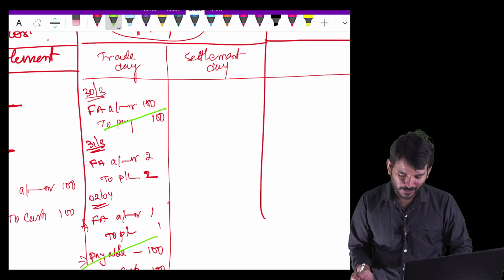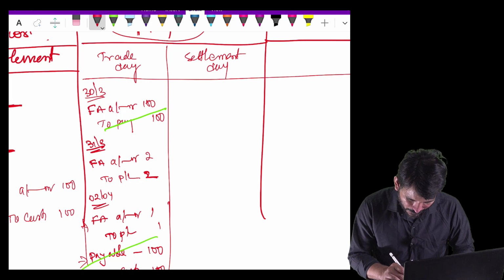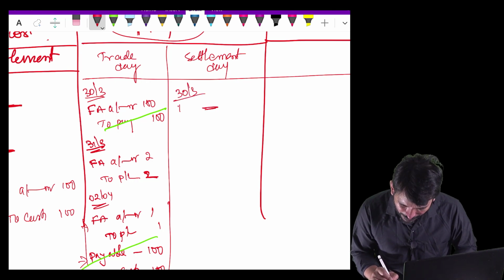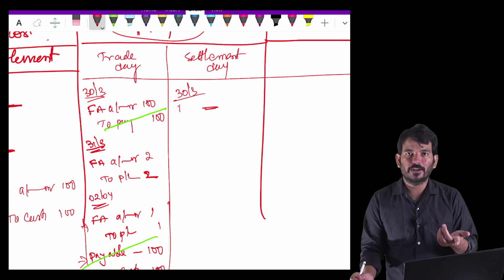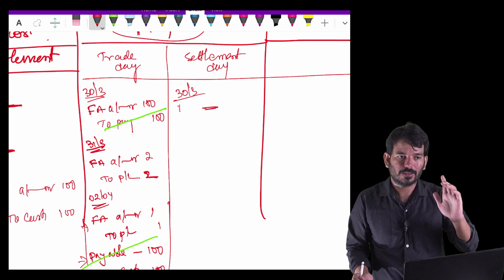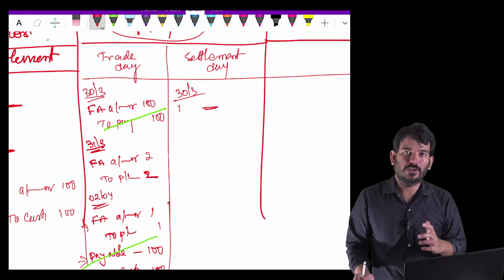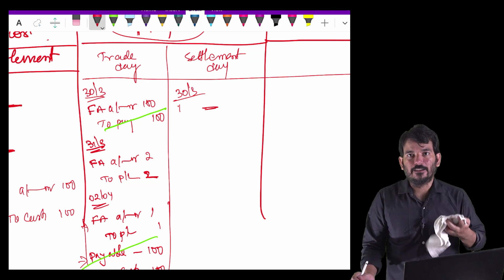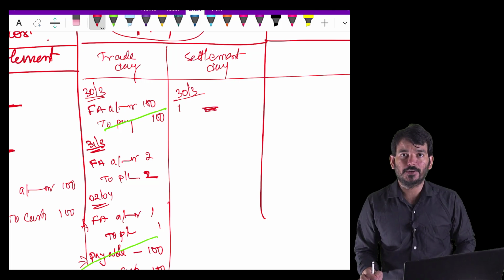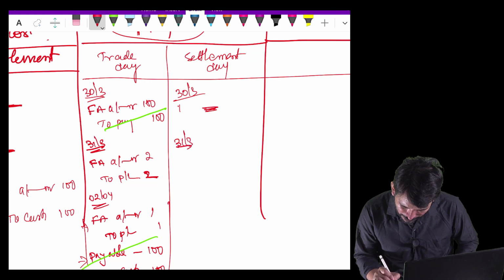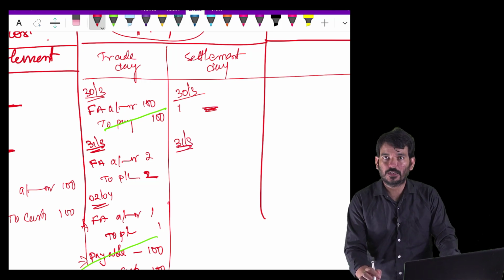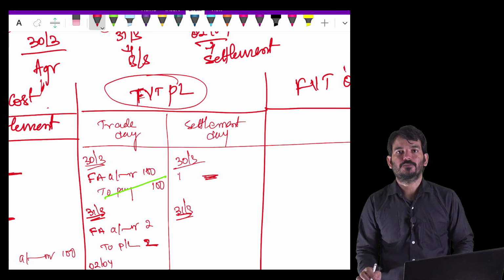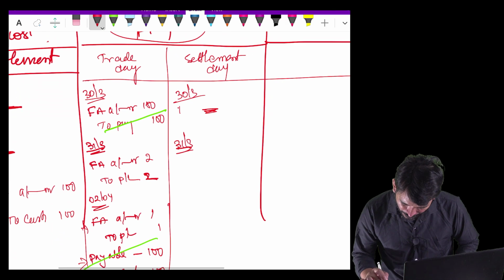We will do settlement day accounting also. Same way, 30th March. Do you write an entry? No. Why, sir? Because I'm not bothered about what agreement you entered. I will not write an entry when you enter into an agreement. I'll write only when it is settled. Sir, but on 31st March, there is a change in the fair valuation. Should you recognize that? Yes. Why? Because we are going with the fair valuation through P&L. You are understanding? So for that reason, we will write.